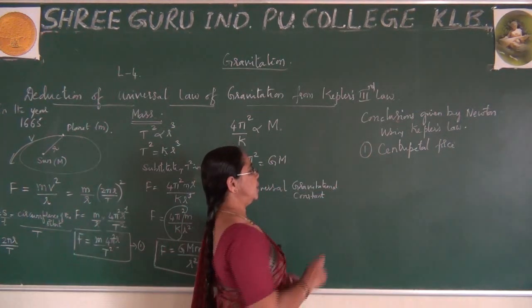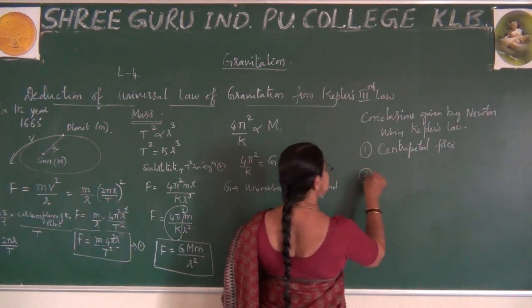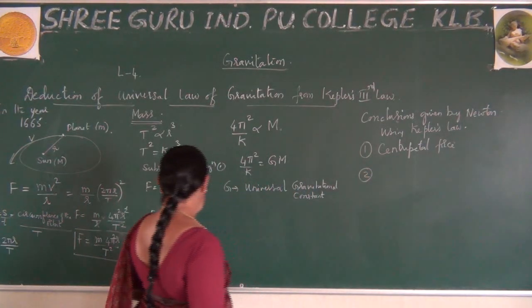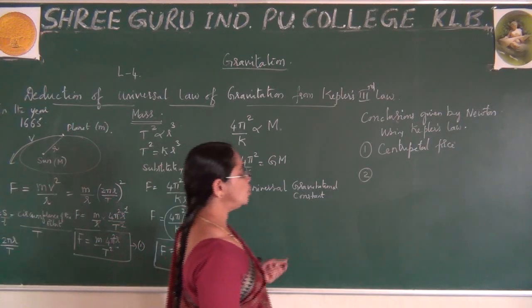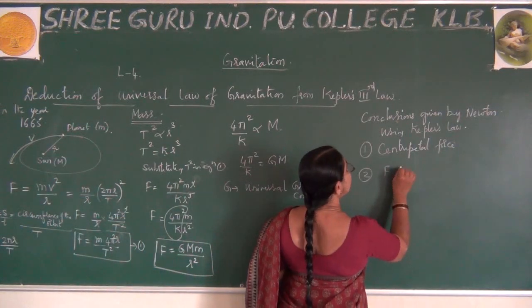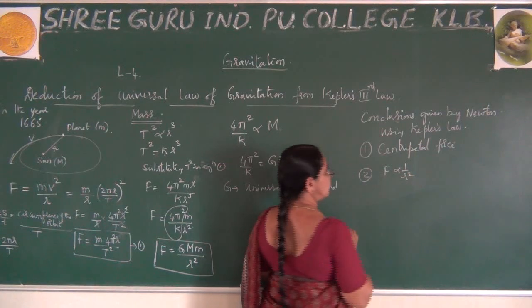Okay, the first point. What is the second point he observed? He observed that F is proportional to 1 by R square. What does it explain?